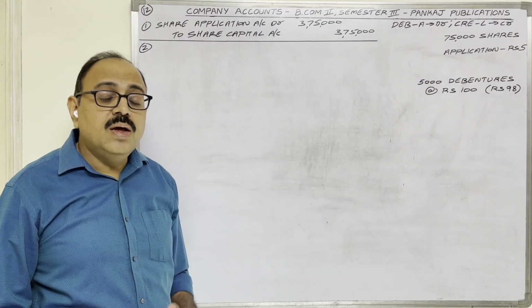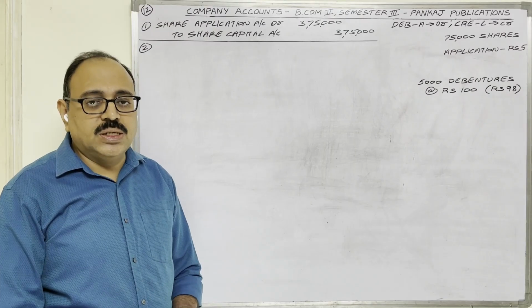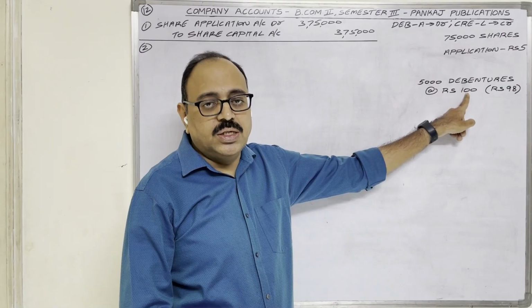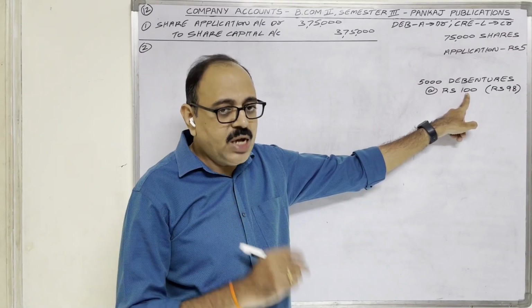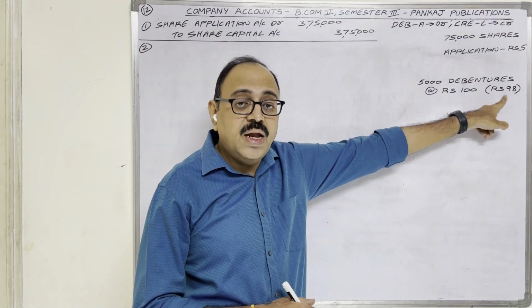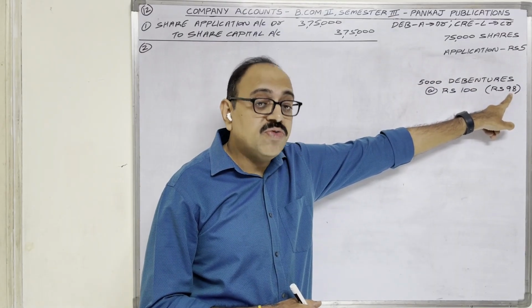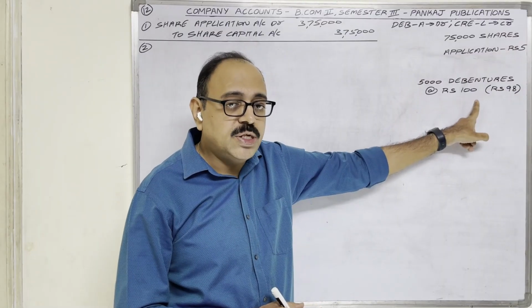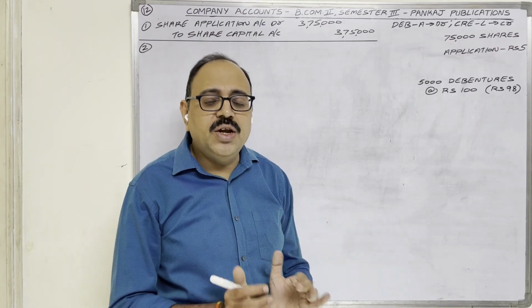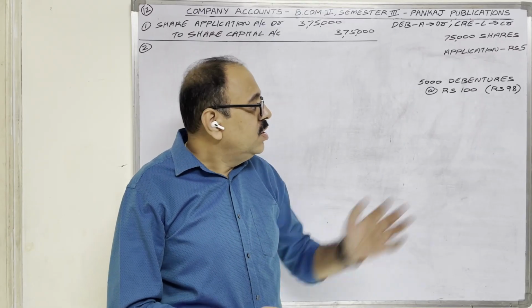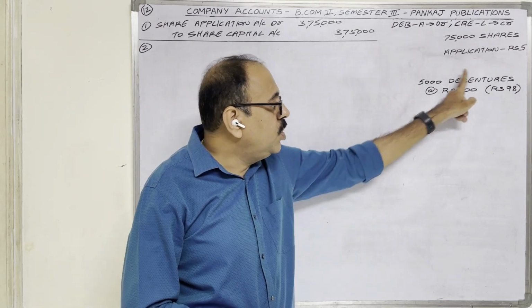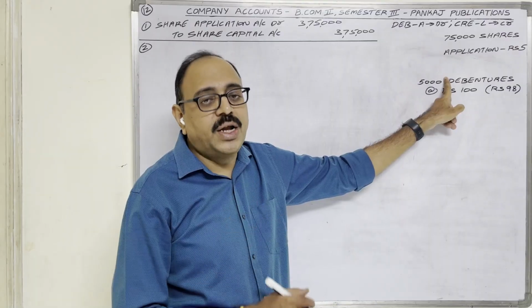Second entry is for discount on issue of debentures. 5,000 debentures are issued at the rate of 100 rupees each. Face value of one debenture is 100. But there is a discount of 2 rupees here. Finally, company is collecting 98 rupees from debenture holder, not 100 rupees. Assume that there is no cash book in this problem. Then what is the actual entry for this issue? Let us see. How much amount is coming from applicants? 98 rupees into 5,000 debentures, 4,90,000.